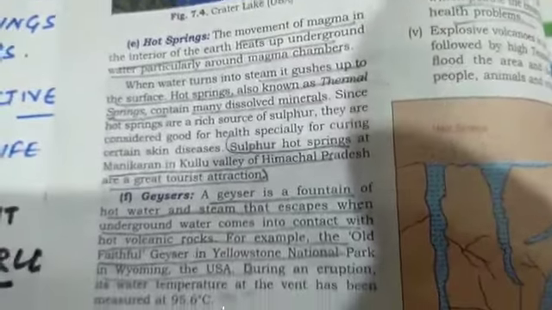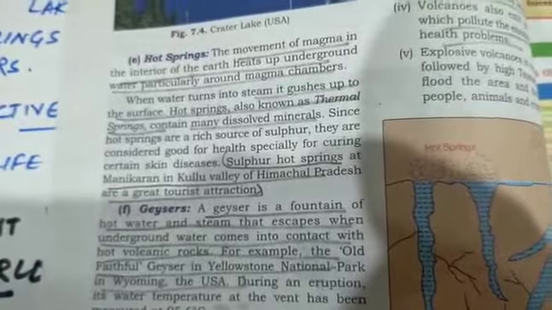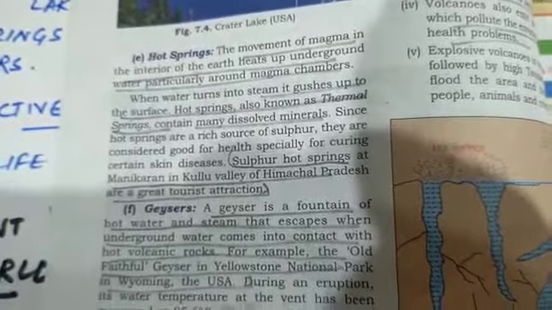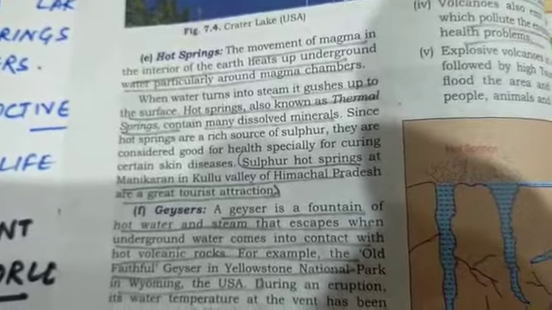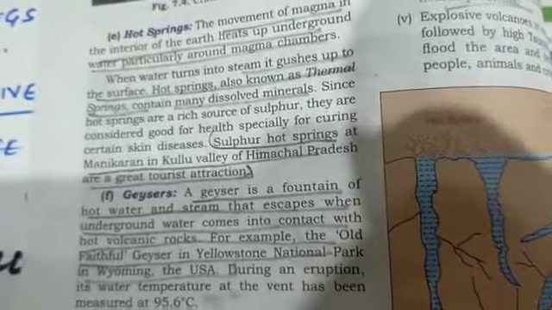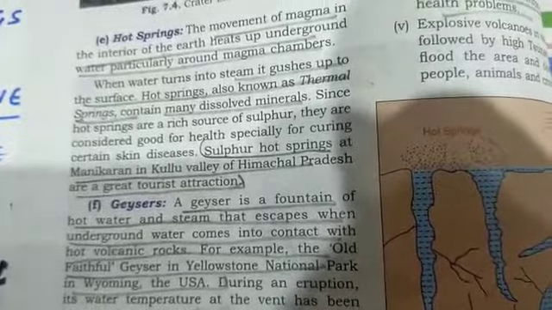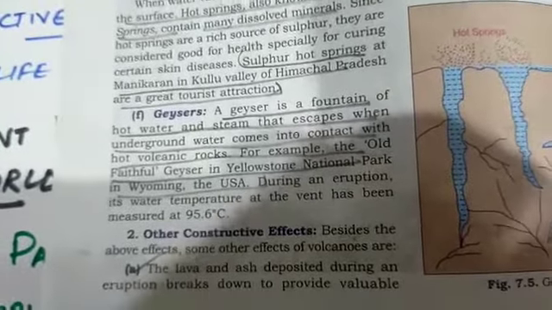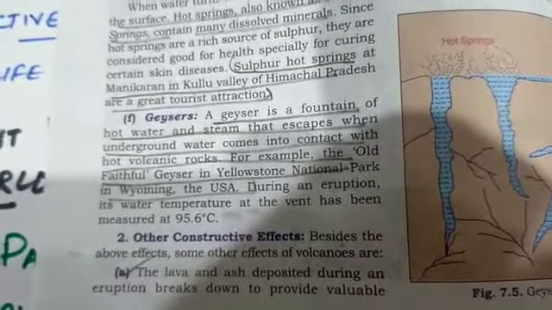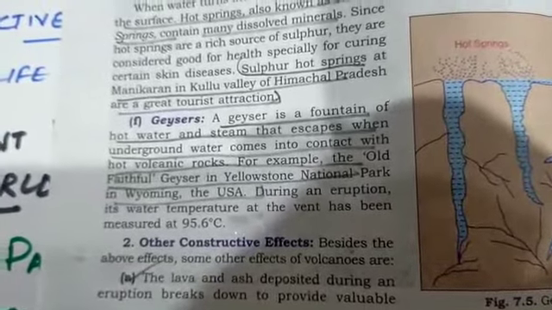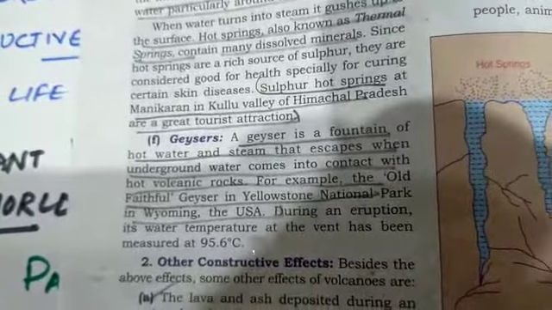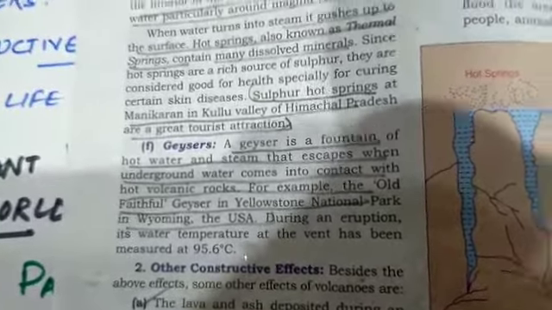Then we have the geyser, which is another of the constructive effects of the volcano. A geyser is a fountain of hot water; underground water escapes when it comes into contact with heated rock. An example is Yellowstone. There are other constructive effects, like the lava and ash deposited during eruption break down and provide valuable nutrients to the soil. It is also a source of generating geothermal energy and also acts as a tourist attraction.